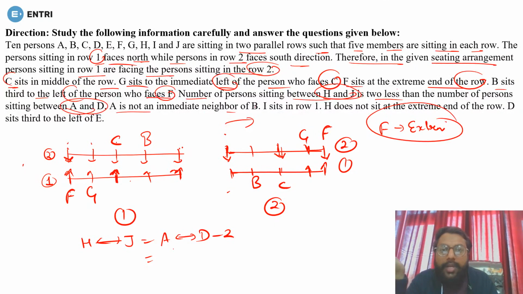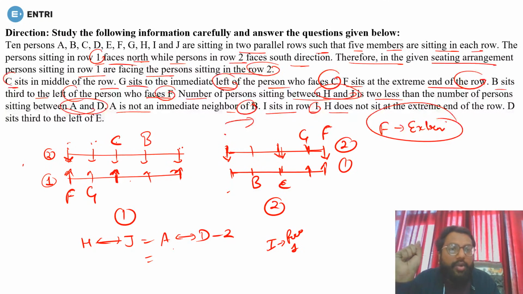A is not an immediate neighbor of B. Now A can't be at this position, so A can be here or here. Right now it is a possibility, you can do anything right now. Now I sits in row 1. I must be in row 1 in both the cases. So you can write it down: I is in row number 1.